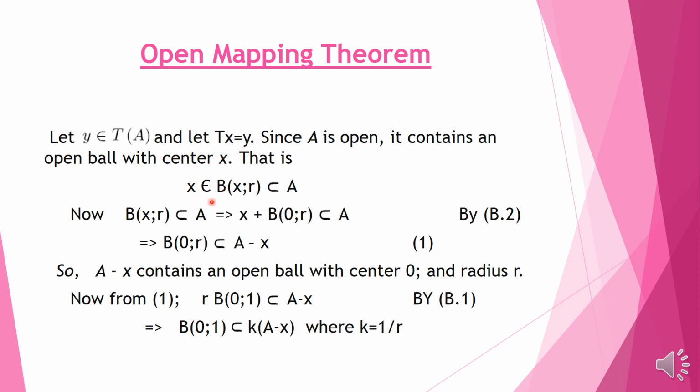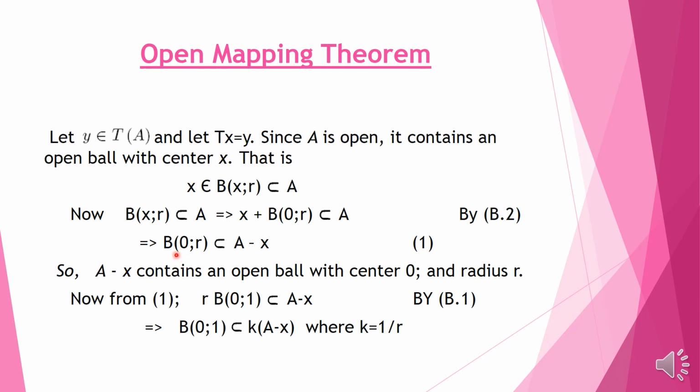So x belongs to this ball which is contained in A. Now we can write this as x plus the ball of radius r centered at 0 by using B.2, which is the translation property, and from this we can write that the ball of radius r centered at 0 is contained in the set A minus x.